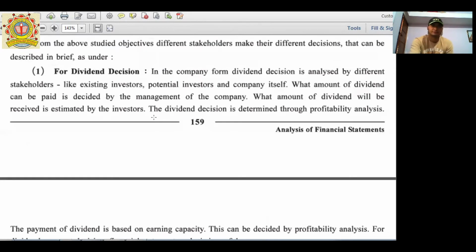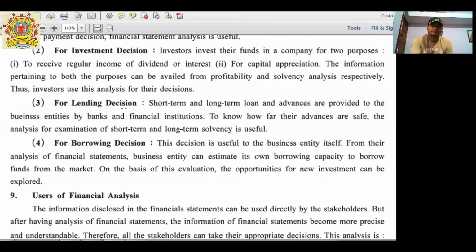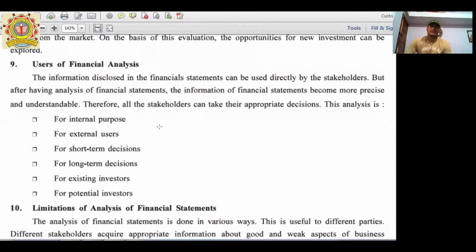Next one, users of financial statements. So what are the users of financial statements? There are internal users, external users, short-term decisions, long-term decisions, existing investors, as well as potential investors.